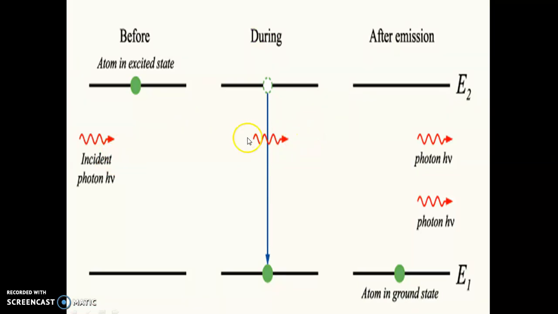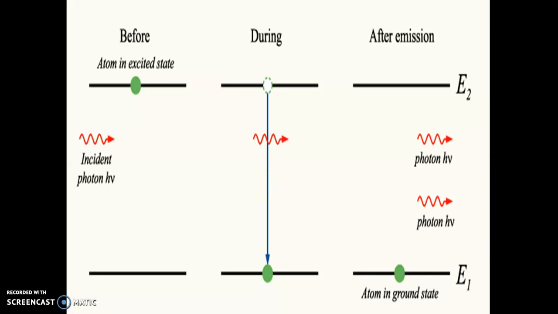The same process in this figure we can see in detail. The initial figure shows the atom before the stimulated emission takes place. The atom was present in the excited state. A photon is incident. This photon brings the atom to the ground state. It triggers, but it remains there in the environment, in the material itself. And this process takes place before the spontaneous emission takes place.